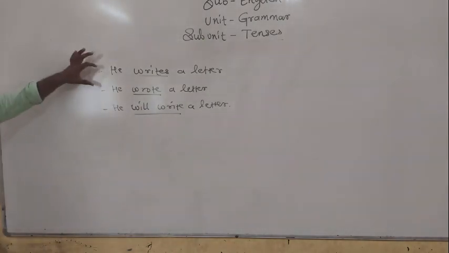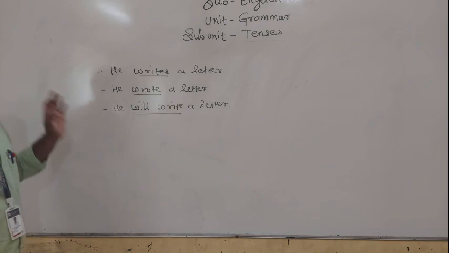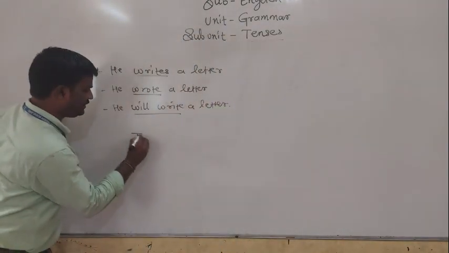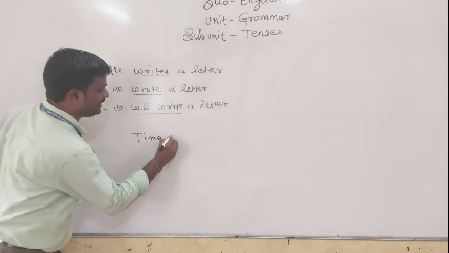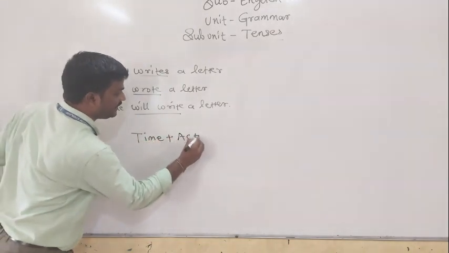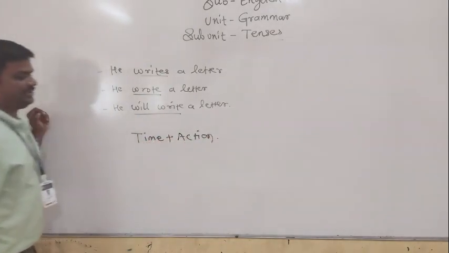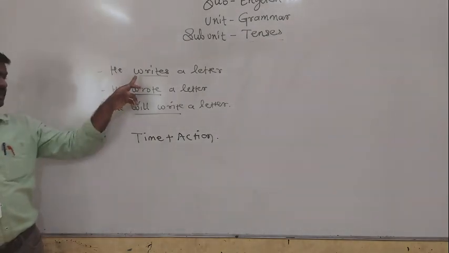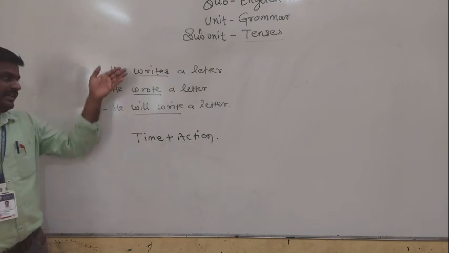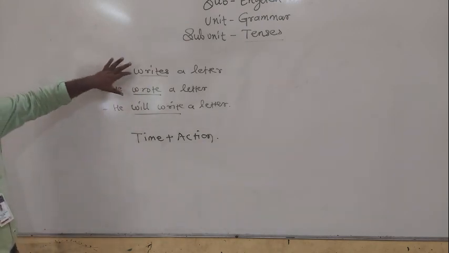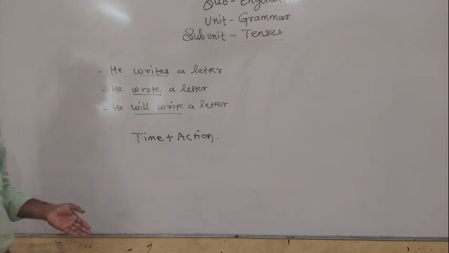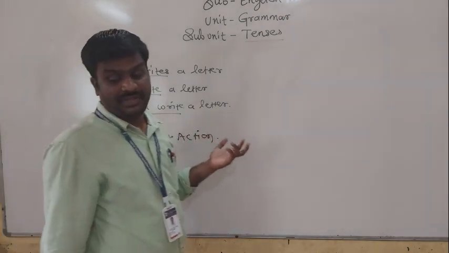These three different statements are indicating three different times plus action. See, the action is writing. In the three statements, we are getting the same action but different time.